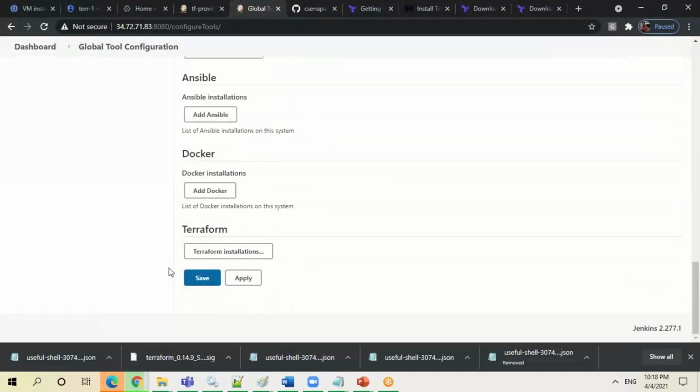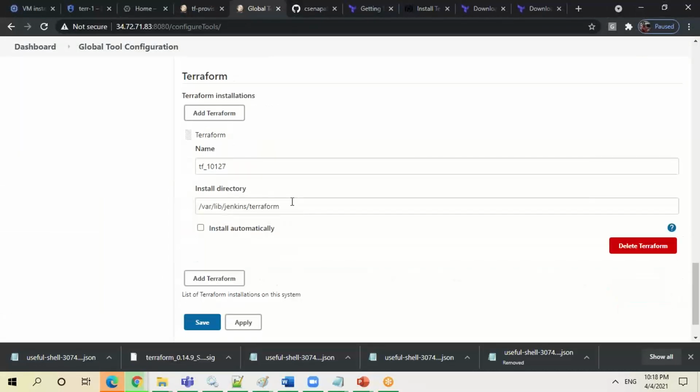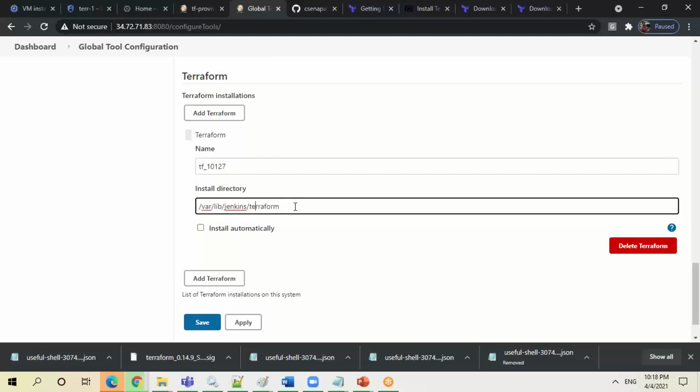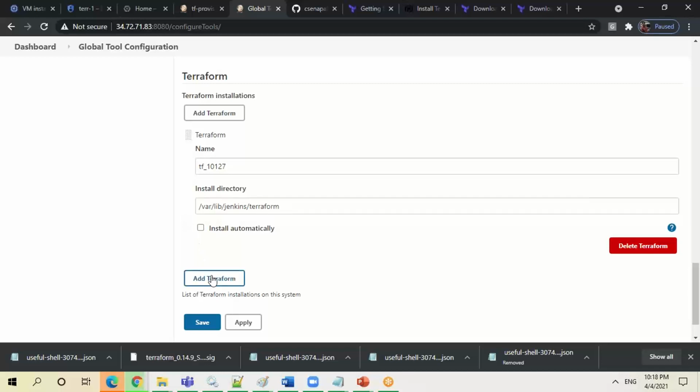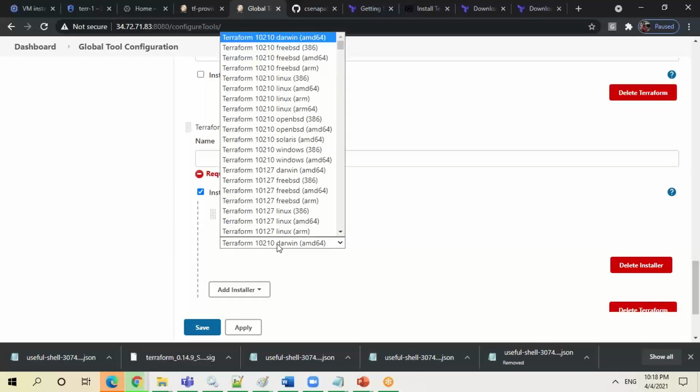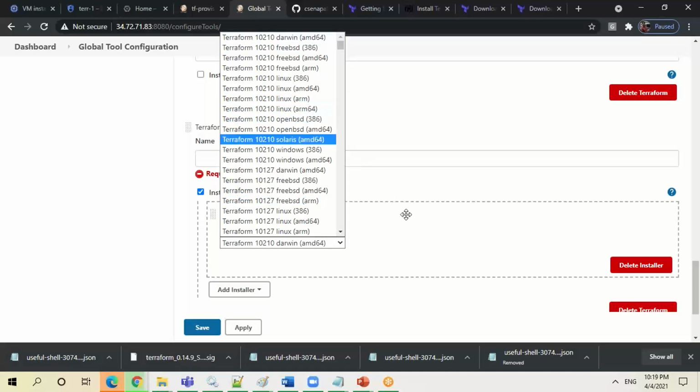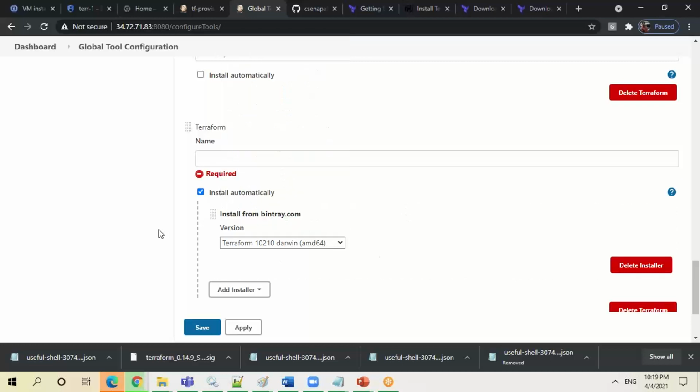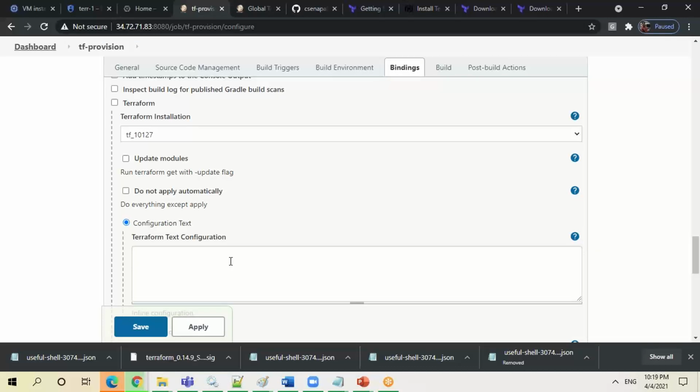If you see, there are two different ways you can do it. Go to Terraform installation. Either this is where I have given the local installation directory, but make sure that the Jenkins user has permission available, or else you can go with a direct installer, whichever installer you want. But make sure that the Jenkins user has admin access to that. Okay, so this is another way you can run your Jenkins job with Terraform. You can integrate the source code management system. You can create any pipeline.